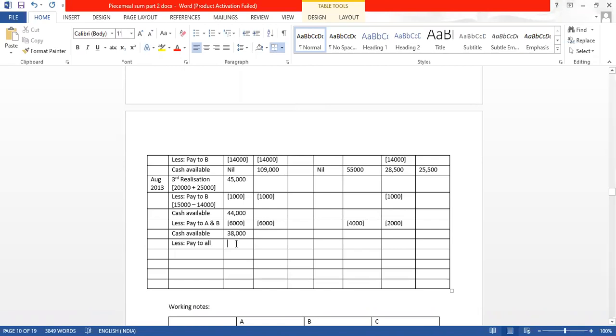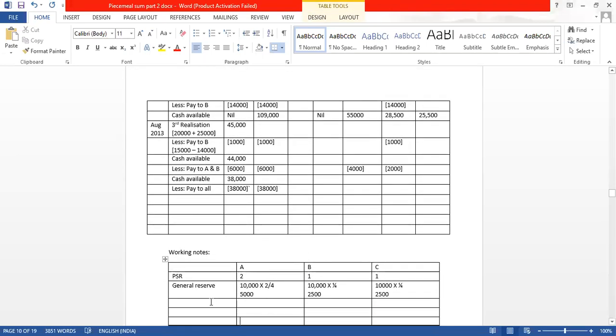And we will go to how to distribute them. We will have to go to the working note and find out how to divide. Divide 38,000. So 38,000 into 2 divided by 4, 38,000 into 1 divided by 4, 38,000 into 1 divided by 4.